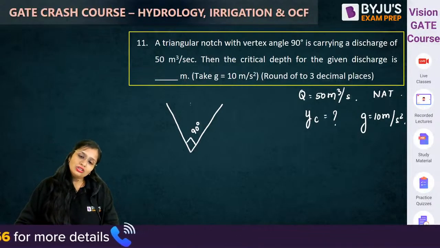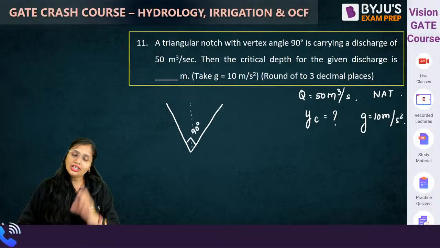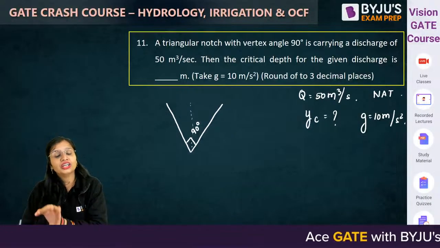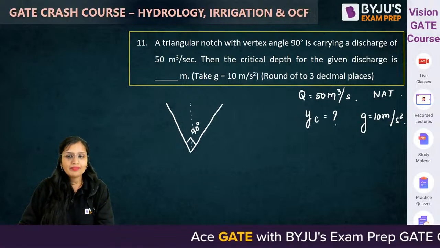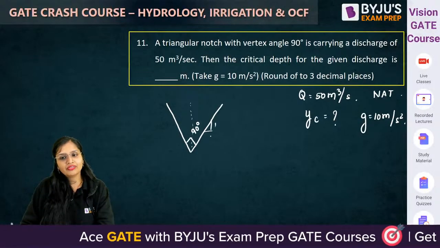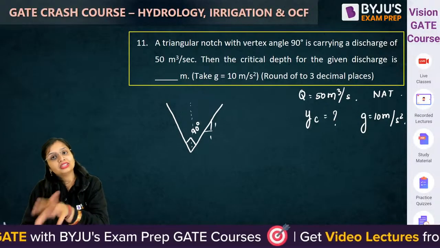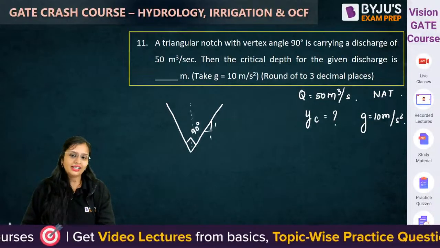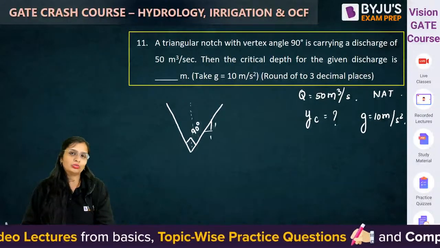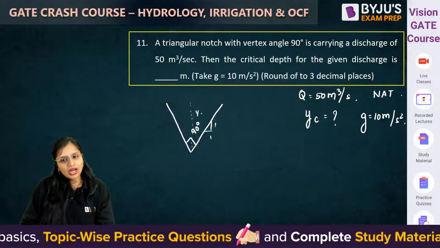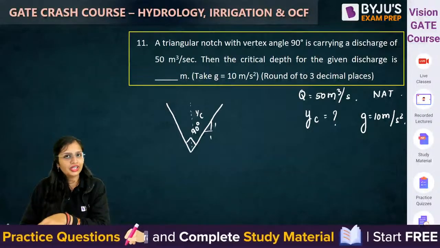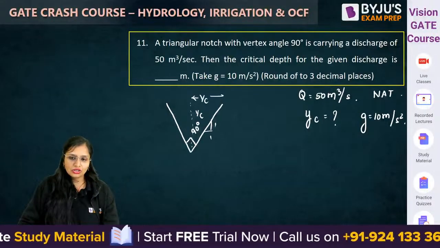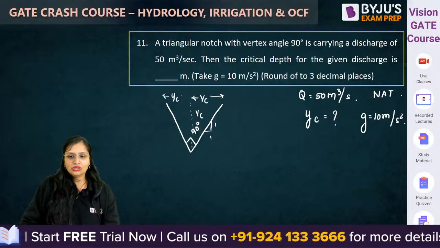Since it is 90 degree, automatically it should strike to your head that it is the most efficient triangular channel section. So here the ratio will be 1:1. Don't tell me that ma'am it is missing in the question. Indirectly, since it has told you that the vertex angle is 90 degree, you should know that the side slope is 1:1. So one horizontal, one vertical. For YC vertical, you will move YC horizontal. So here also YC, here also YC.